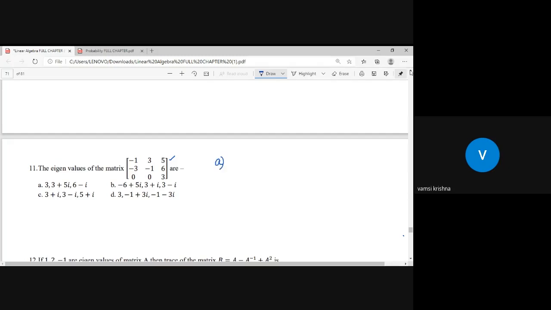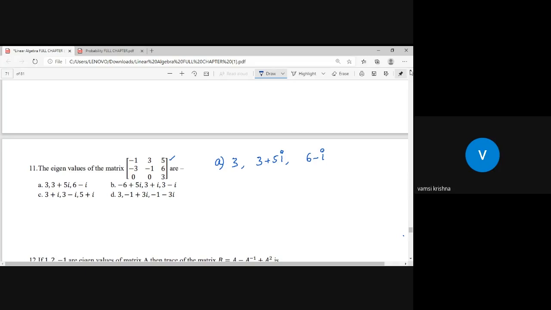You don't take the determinant of A minus lambda I, the characteristic equation equal to 0. You don't do all those things. You just simply do the question in this manner, from the options. 3 is one eigenvalue, 3 plus 5i is another eigenvalue, and another one is 6 minus i.